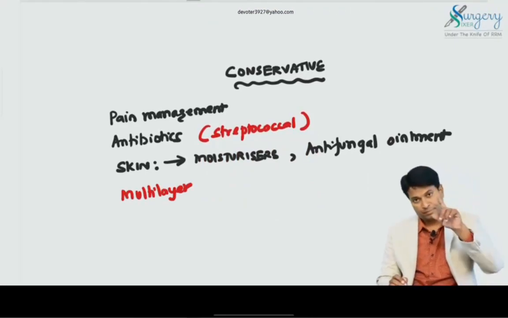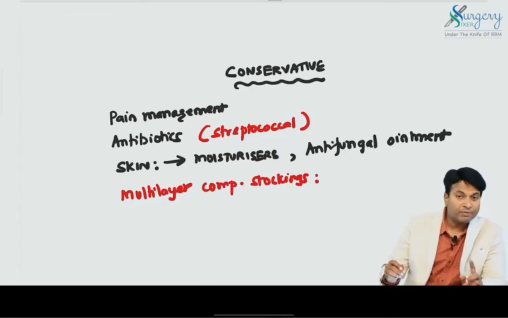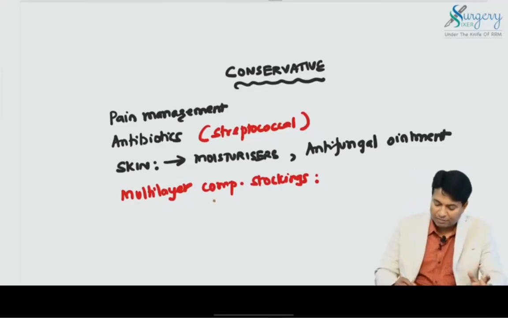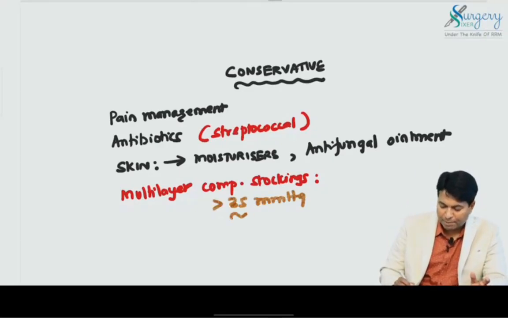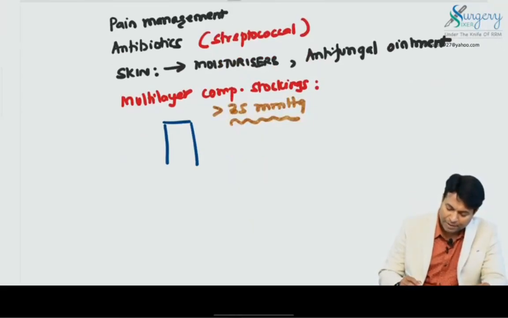Same as we use in varicose veins, here we use multi-layer compression stockings. In varicose ulcer we used up to 35 millimeters of mercury. Here we use more than 35 millimeters of mercury compression. The compression will be graduated. It will not be the same everywhere. It should be used in such a way.